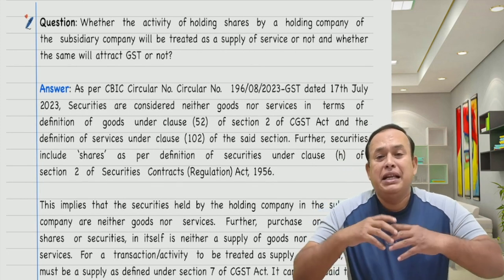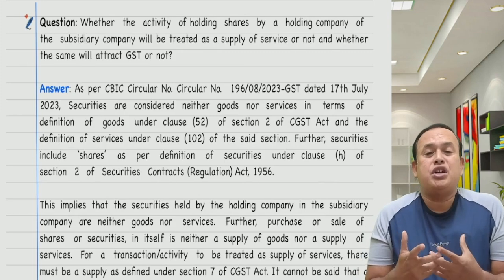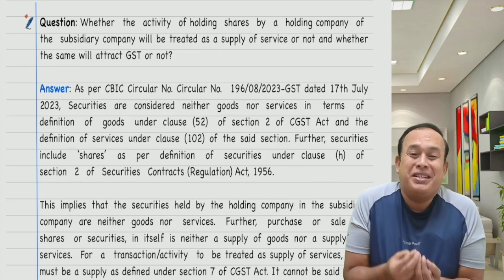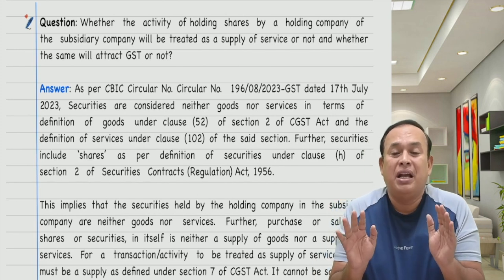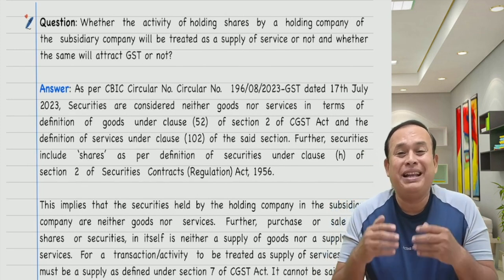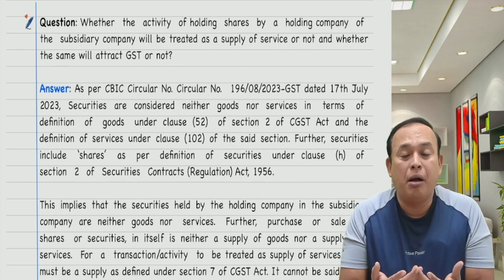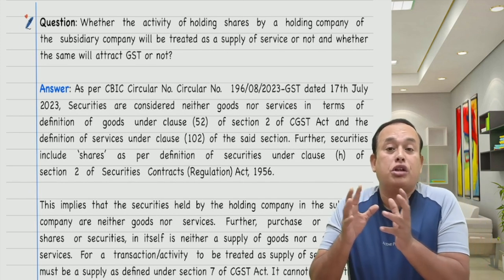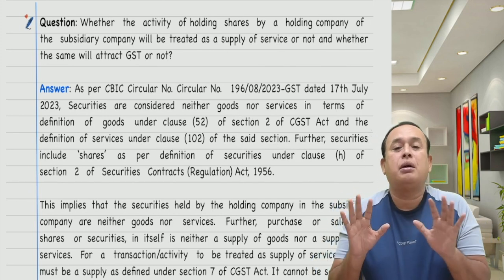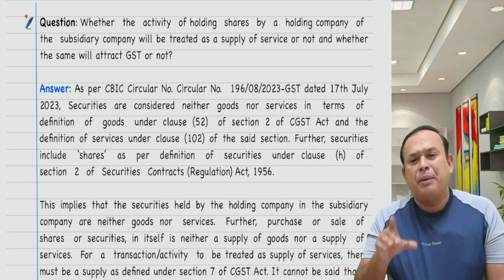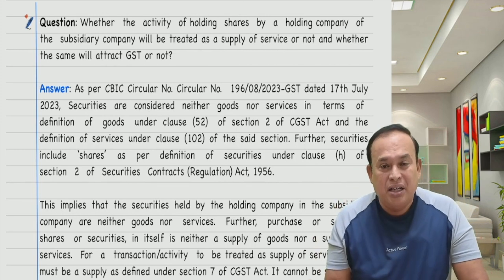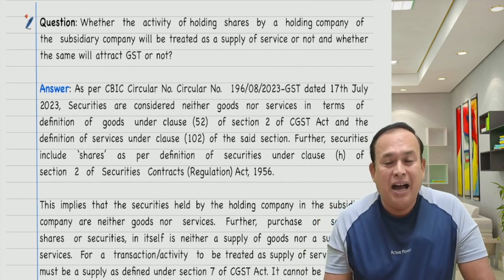Therefore, in any circumstances, allotment of shares by the holding company to its subsidiary company's employees is not a supply. At the same time, the subsidiary company making the payment to holding company on cost to cost basis is also not a supply.